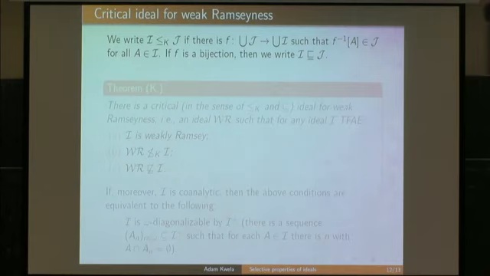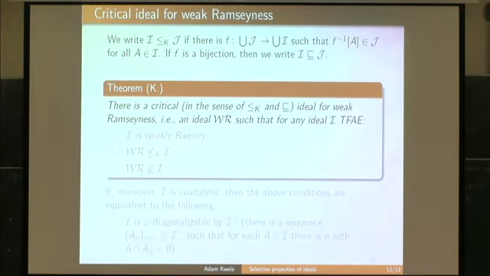So I write that the ideal I is below J in the Katětov order if there is a function f such that preimages of elements of the ideal I are in the ideal J. And if additionally f is a bijection, then we say that the ideal J contains an isomorphic copy of the ideal I, and write this square inequality.